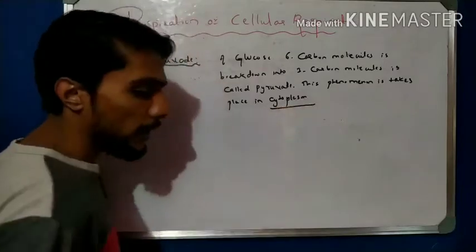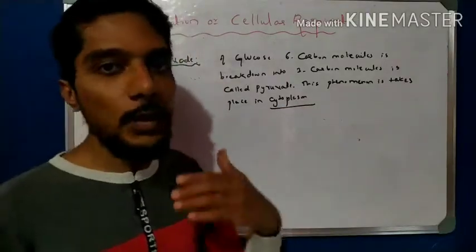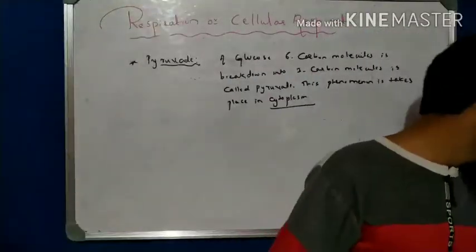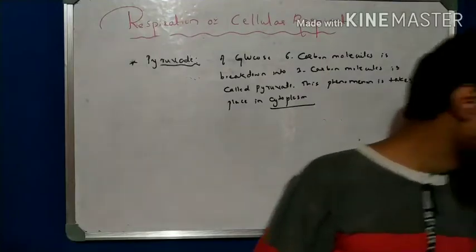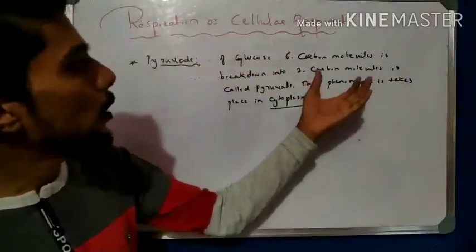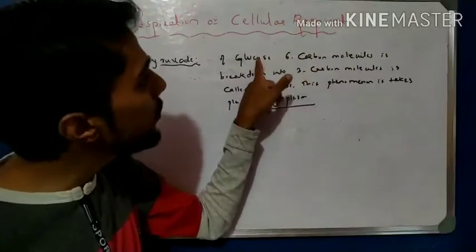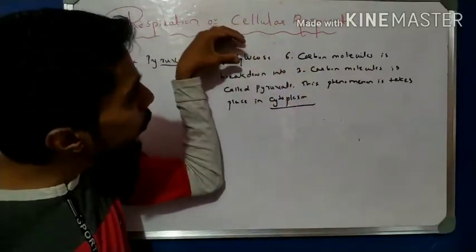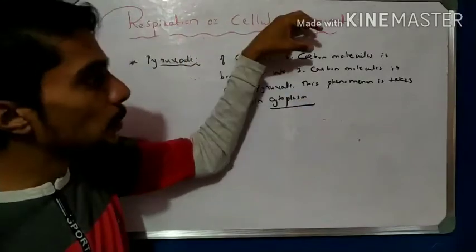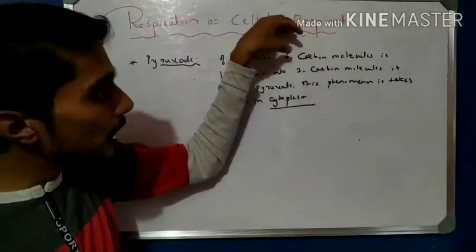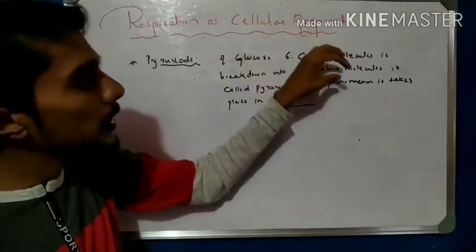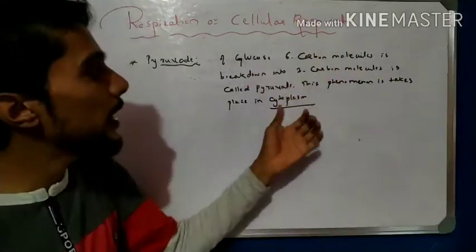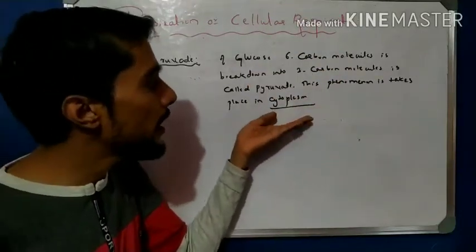This point is very important. The breakdown of 6 carbon molecules into 3 carbon molecules, this glucose to 3 carbon pyruvate. This process, conversion of glucose into pyruvate, 6 carbon molecules into 3 carbon molecules, takes place in which place? That is in the cytoplasm.